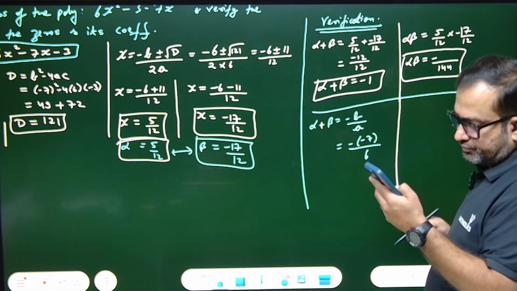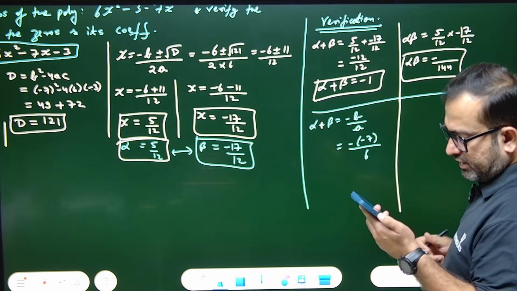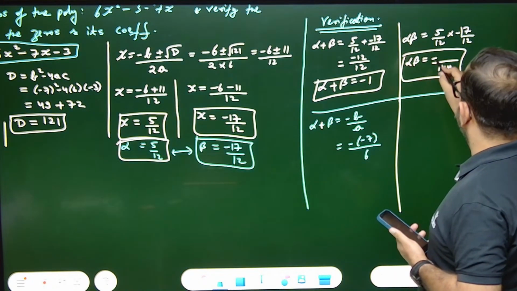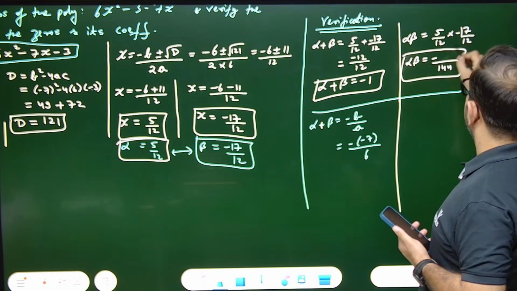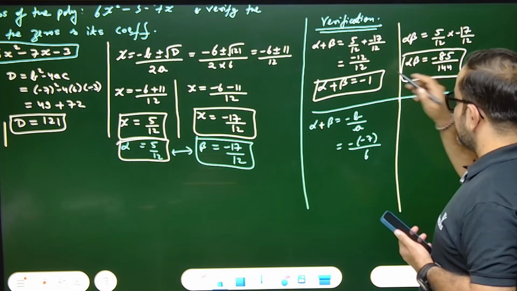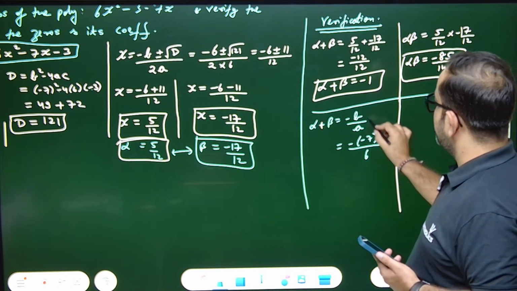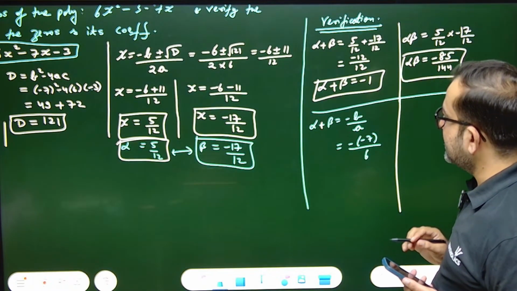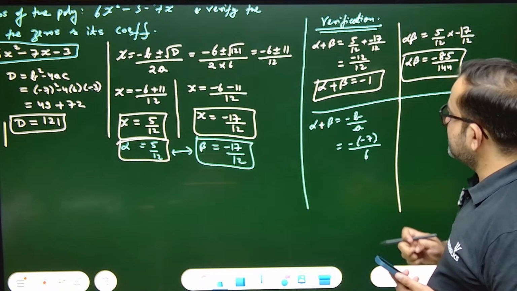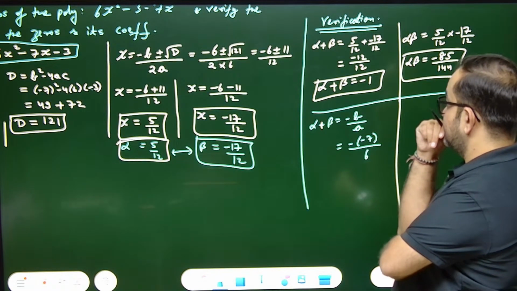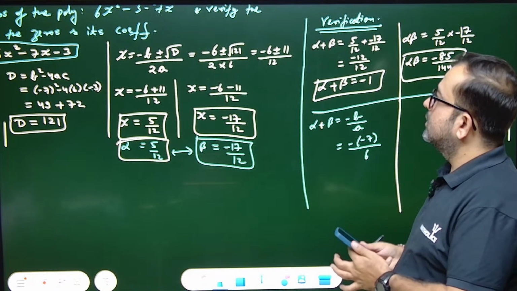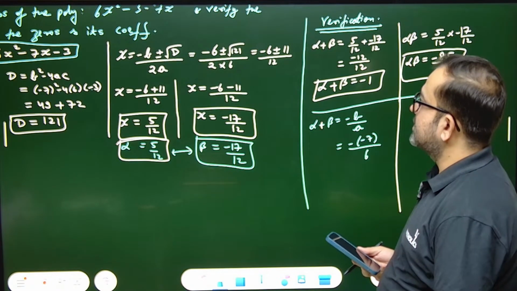Sorry. Yes, yes. Absolutely correct. That's it. There was a mistake. Sorry. Alpha beta: 5 into minus 17 is minus 85 by 12. Now we check by minus b upon a. So minus b is minus of minus 7 by a is 6. Again, there is some problem. Huh? 5 minus 17 is minus 12. What is the problem? 6x square minus 7x minus 3.